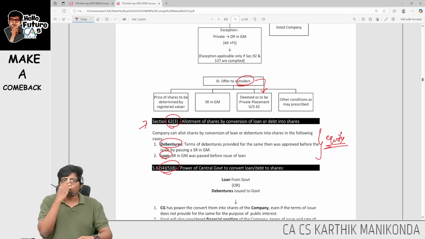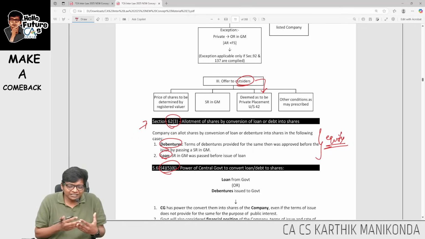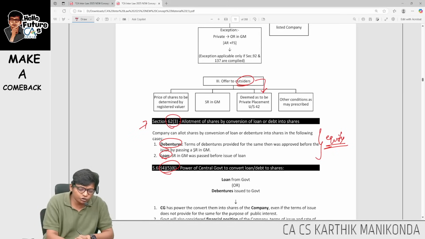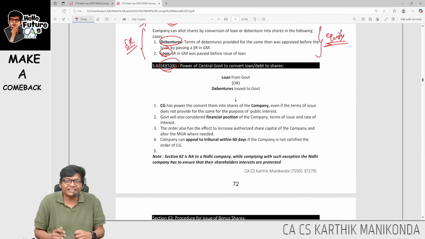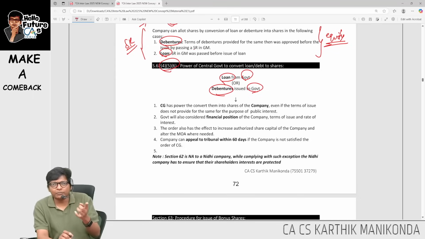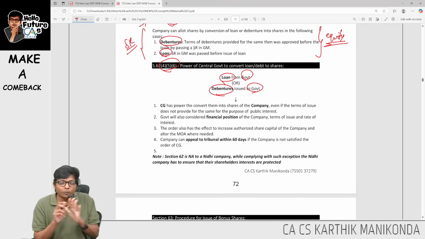Will be converted into what, guys? Equity. When I convert, if the interest is not paid or terms and conditions of the loan or debenture are not followed, for this first you should have passed a special resolution. What is 62 subsection 4, 5, 6, sir? Same loan or debentures I took from the government, sir. Even if you are paying interest on time, or if you are not paying interest on time, government doesn't care.